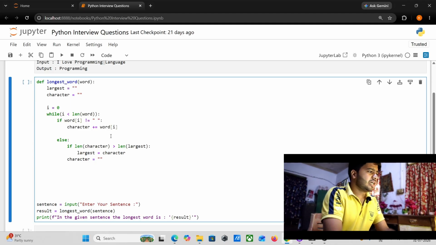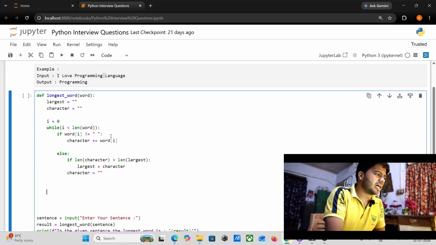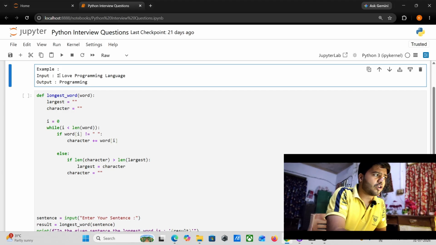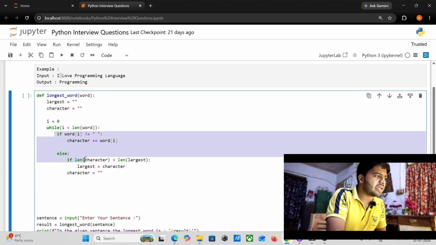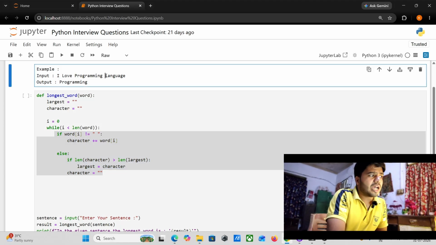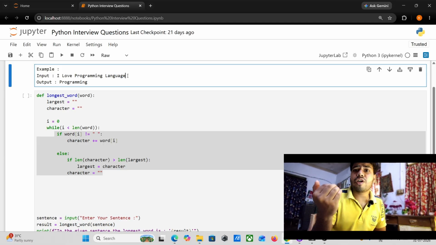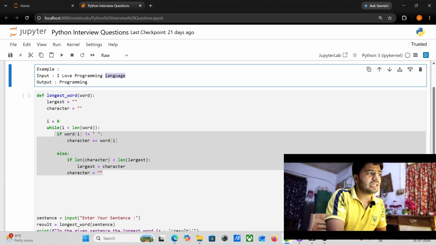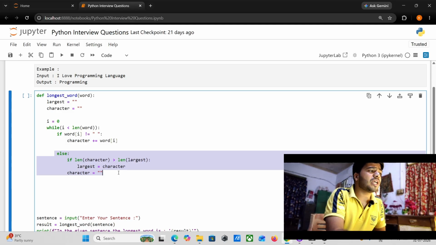Here one thing I need to explain: for handling this, I wrote this if else condition. But observe the last word. After the last word, language, there is no space, so my else block will not be executed.